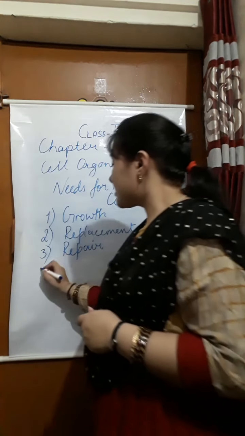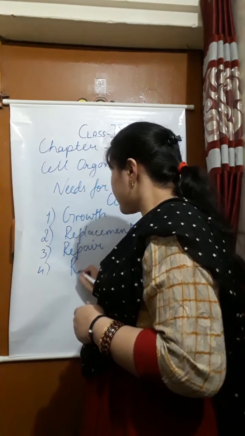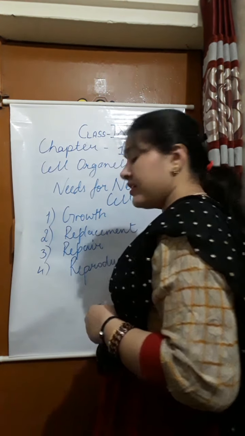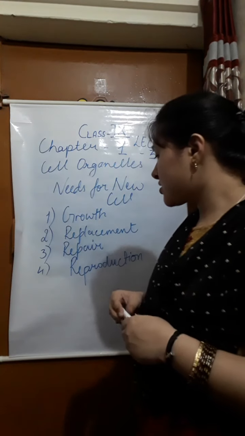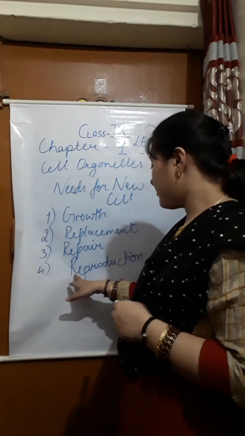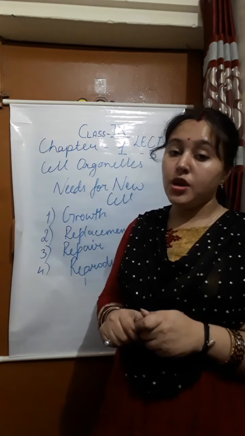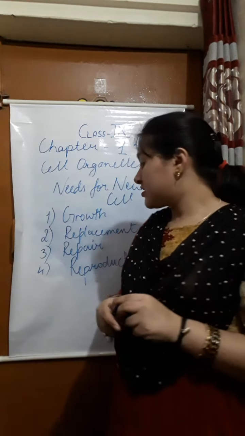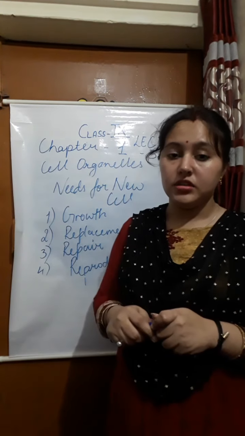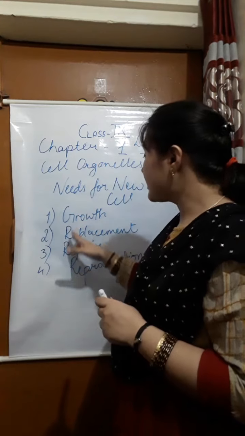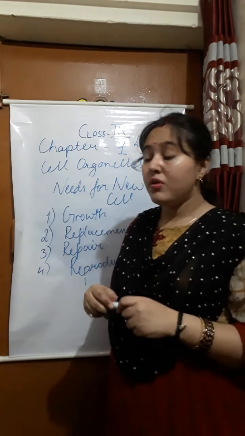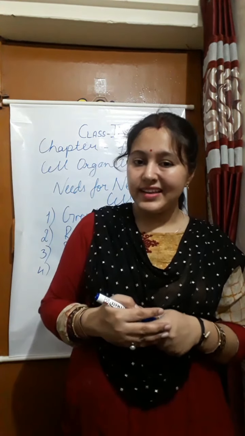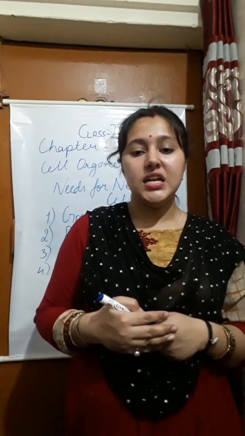The other need is for reproduction. If cells do not divide, reproduction can't take place, because when the male gamete and the female gamete mix together, reproduction occurs. So these are the needs for new cells. Now that we have new cells, we have cell division. So our next topic is called cell division.